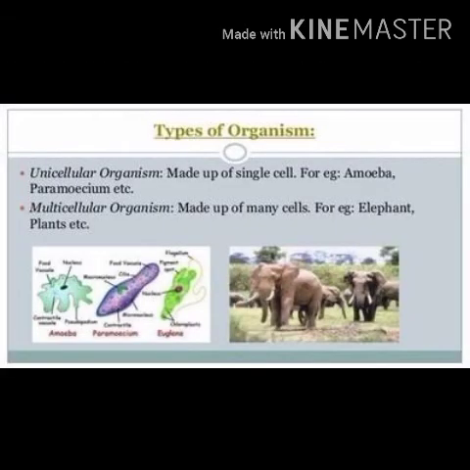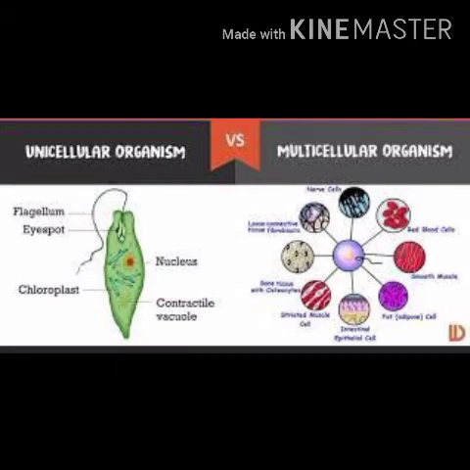In unicellular organisms, all the activities of the organism are performed by this single cell. In multicellular organisms, a single cell performs one or a few activities of the organism. In unicellular organisms, there is no division of labor as a single cell performs all life activities.